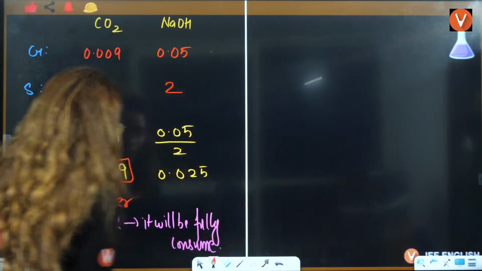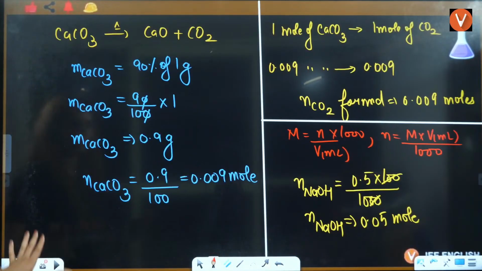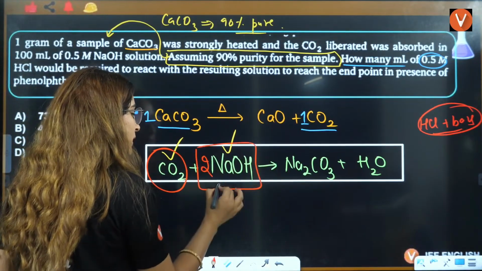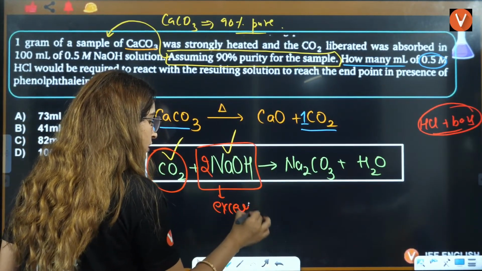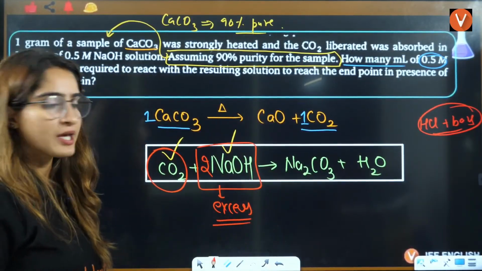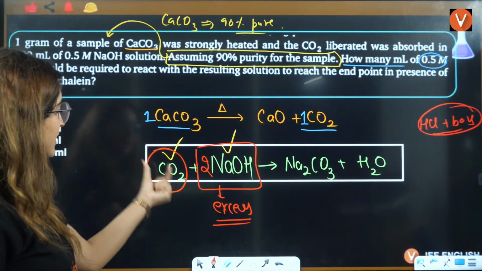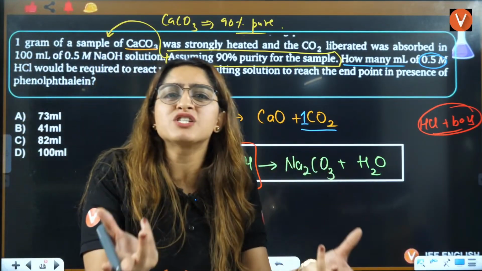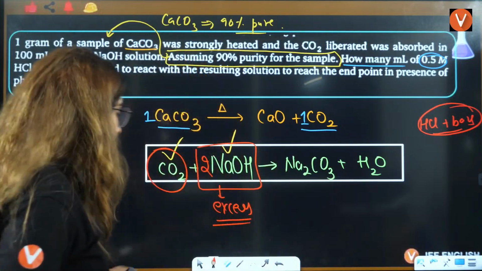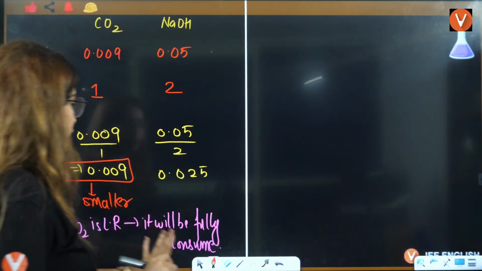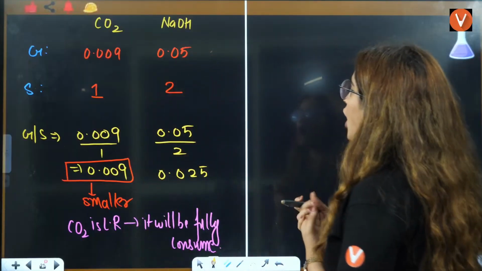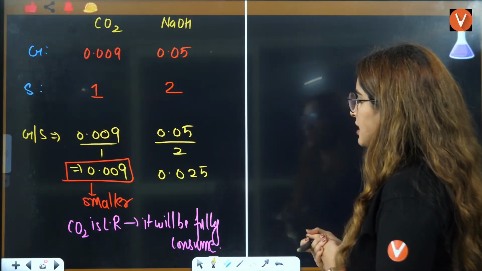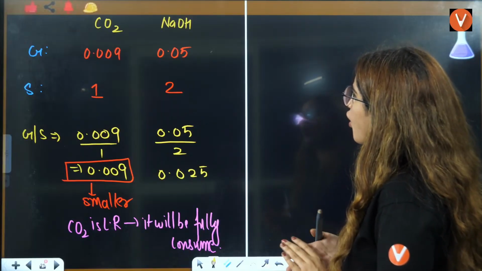So now CO2 is the limiting reagent. Can you see this? This is the limiting reagent. That means this thing will be in excess. Now I'll see that with this much amount of CO2, how much amount of NaOH is left behind. Okay? See this very, very carefully. If I see how much of NaOH is used here, how much NaOH is used, right?